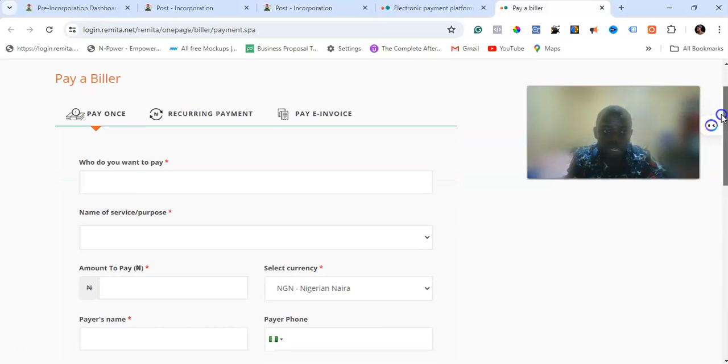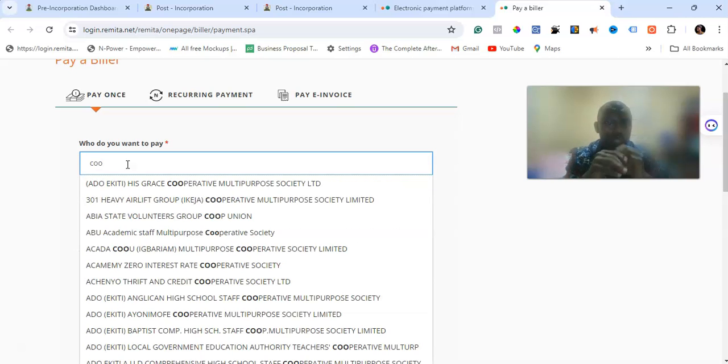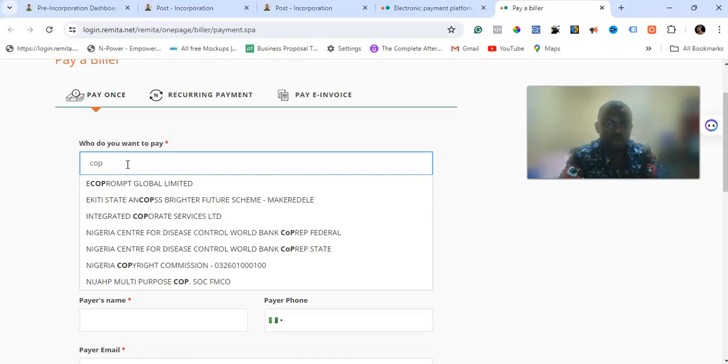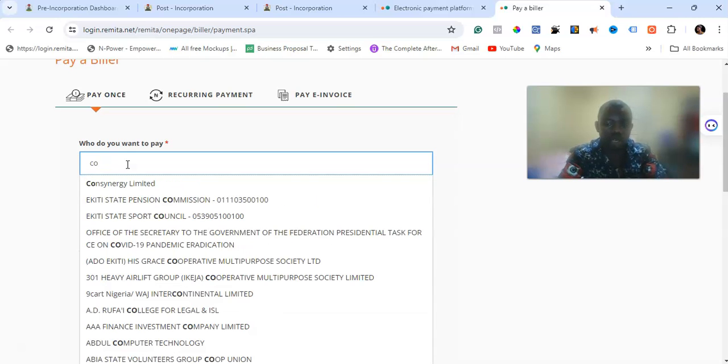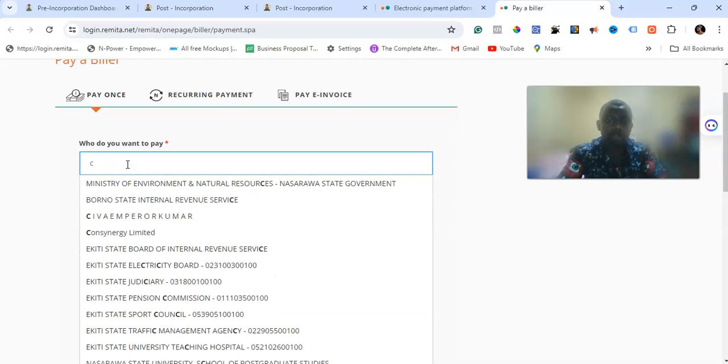All we need to do now is, so who are we paying to? Who do you want to pay? We want to pay to Corporate. Just type CO, that's Corporate. Corporate, or let's say CAC. Okay, it's not bringing it up. So let's say Corporate.